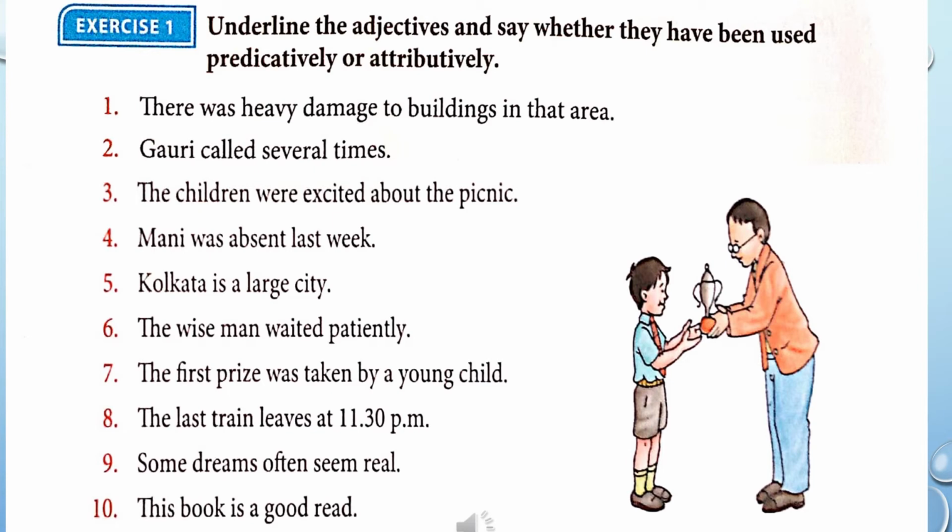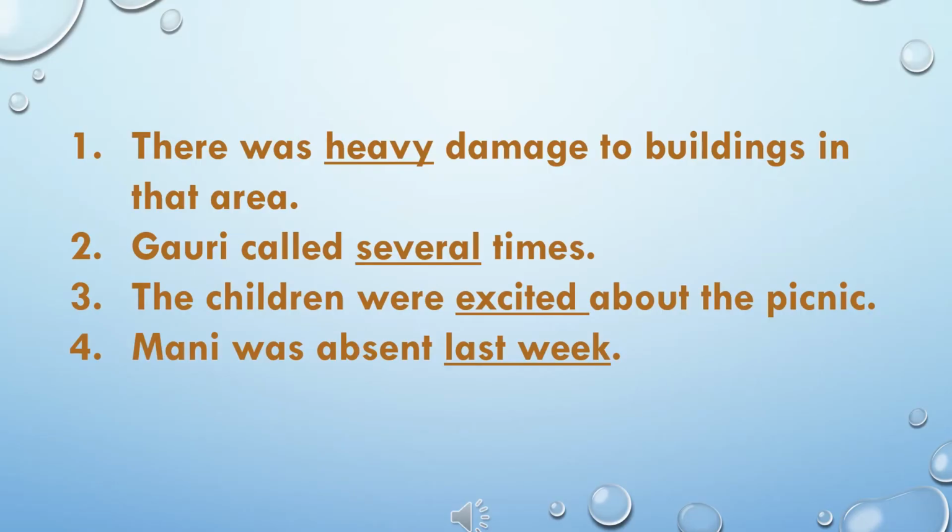First sentence, there was heavy damage to buildings in that area. We can ask the question, which type of damage? There was heavy damage. So here heavy is an adjective. Second, Gauri called several times. How many times? Several times. So here several is an adjective. In the same way, you read the following sentences and find out the adjectives. Let us check your answers.